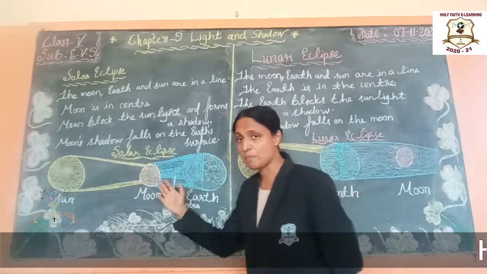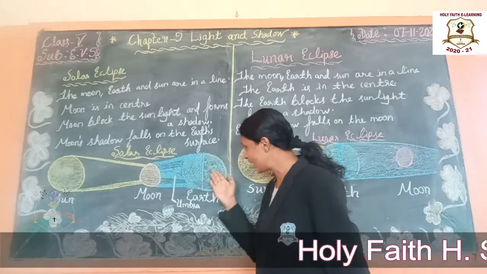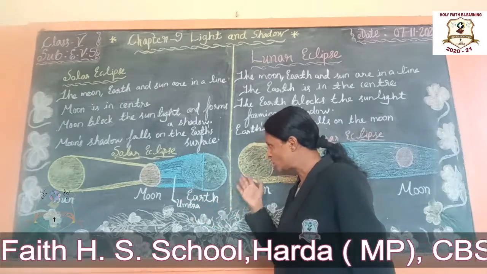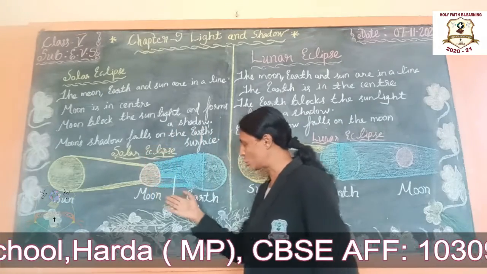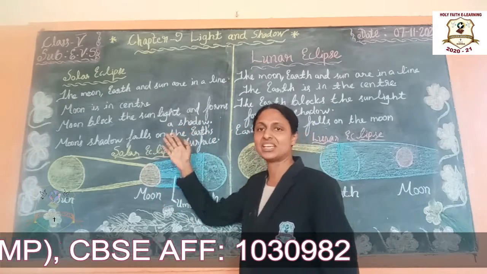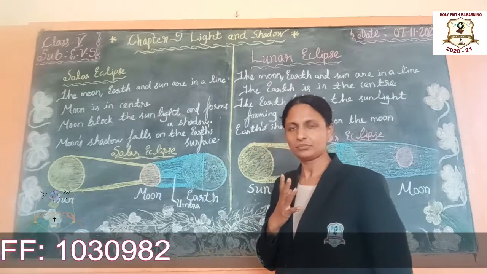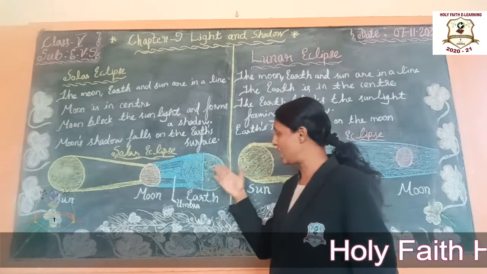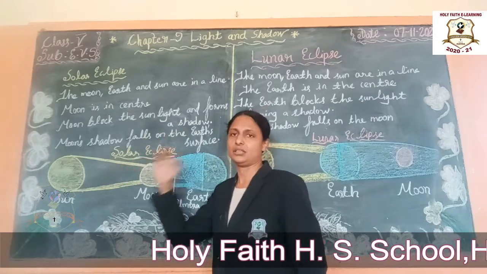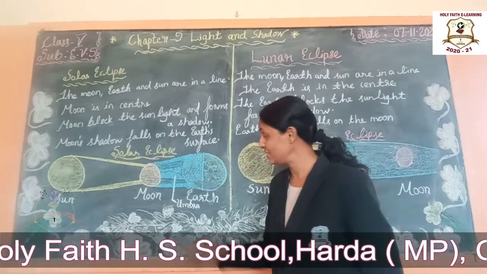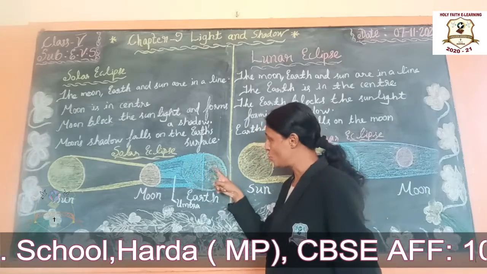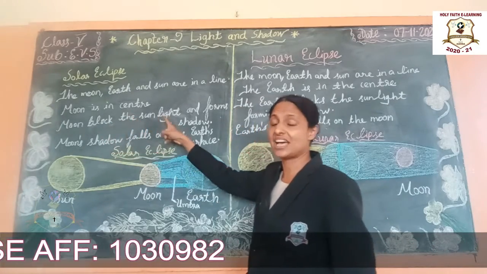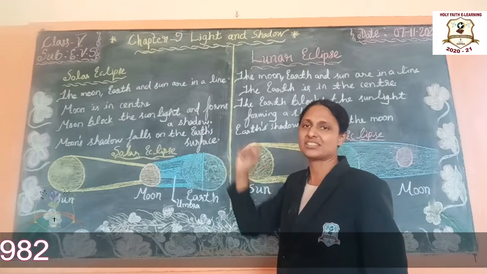When it comes in the middle part of the earth and the sun, what will happen? This shadow falls on the earth. See, the moon blocks the sunlight and forms a shadow.